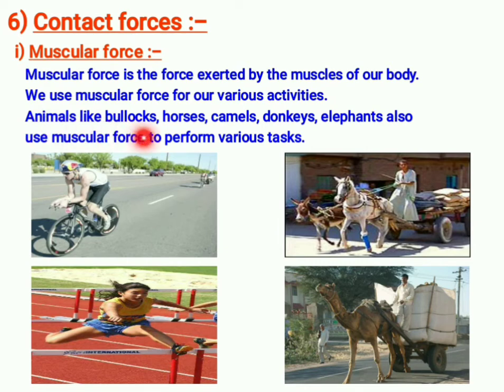Animals like bullocks, horses, camels, donkeys, and elephants also use force to perform various tasks. We use these animals to carry luggage or to pull heavy loads, and for many other things, including agricultural purposes. All this is done by muscular force. Even humans use muscular force, and animals also use muscular force to do work.